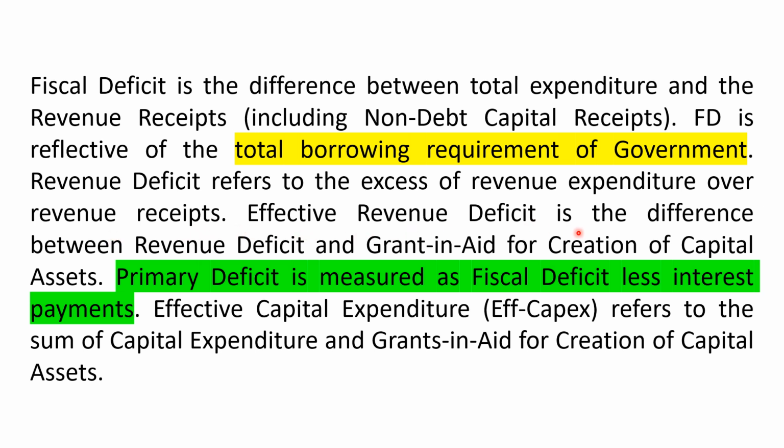Effective revenue deficit is the difference between a revenue deficit and grant in aid for creation of capital assets. Means we subtract grant in aid portion. And last, primary deficit is measured as a fiscal deficit less interest. If government have to pay any interest, so we will reduce it from fiscal deficit. So it's known as primary deficit.